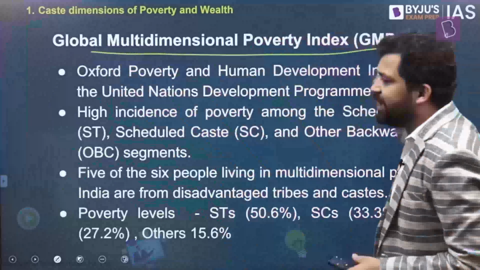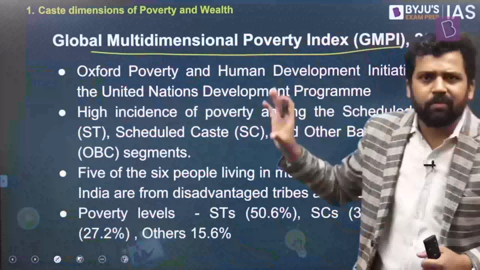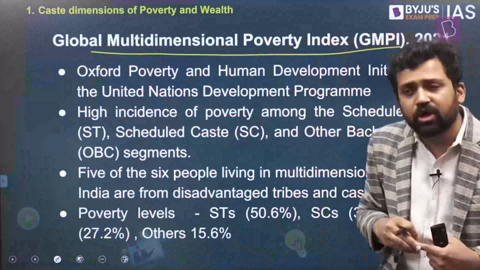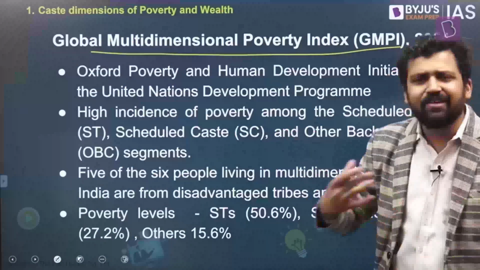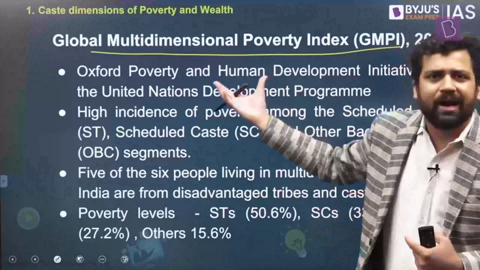So the first data point that we have is the global multidimensional poverty index. We have talked about it before in detail. What are the different parameters? We have talked about the benefits of it, the advantages that it offers. We have also talked about some of the limitations. But it still continues to be one of those indexes which is used by countries the world over. And in case of India, we don't have any official estimates, so again, we need to look at something like the GMPI.